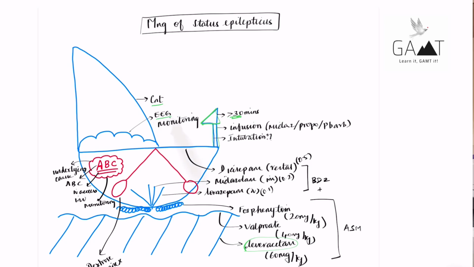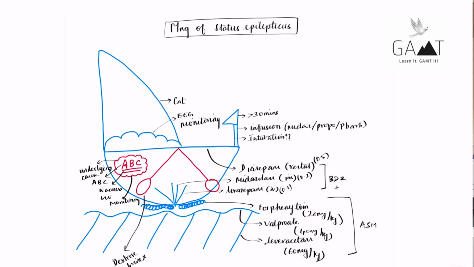Also, we need to have continuous EEG monitoring. So this stands for C, this stands for E. Continuous EEG monitoring is to make sure that there is no non-convulsive epilepsy still going on. The patient might be visibly not seizing, but there might be underlying seizure activity which can only be picked up by EEG. So it's very important to monitor that as well, because that can still cause neurological damage.